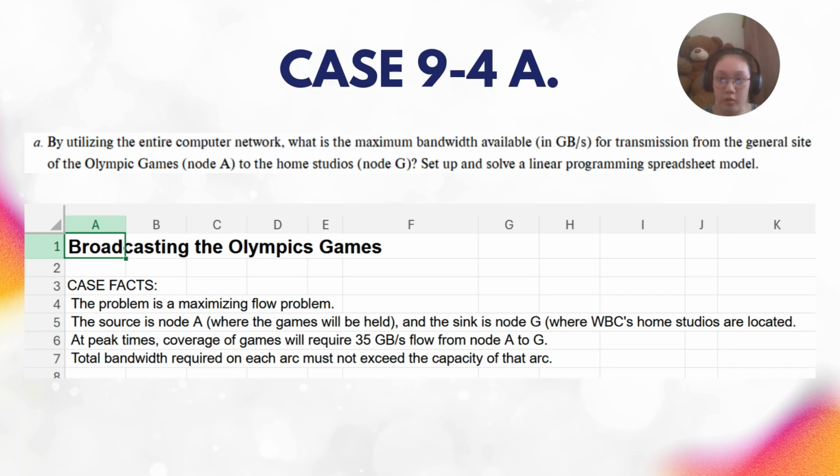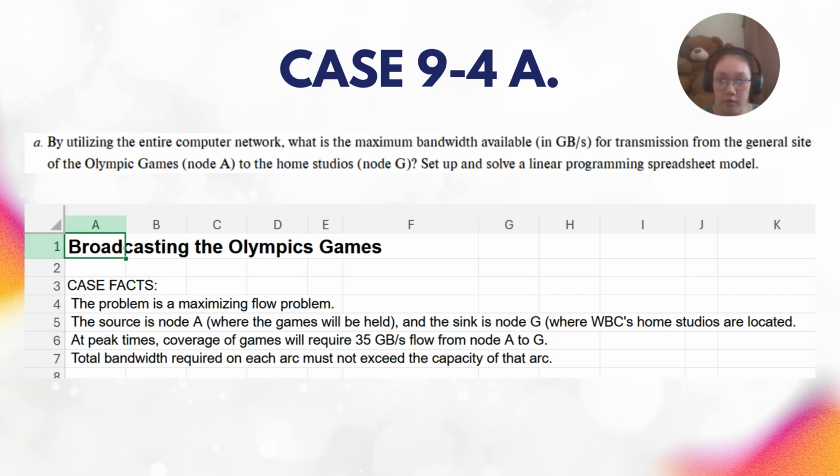So before we begin, we have to state the case facts, which is the problem is a maximizing flow problem. Like said, we need to find what is the maximum bandwidth available in gigabytes. Next, the source is node A, which is the general site of the Olympic Games, and the sink is node G, which is WBC's home studios, where it is located.